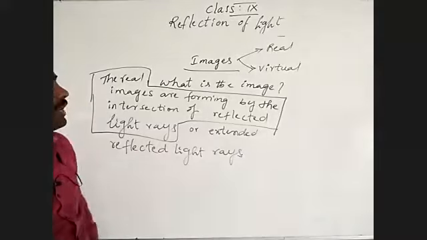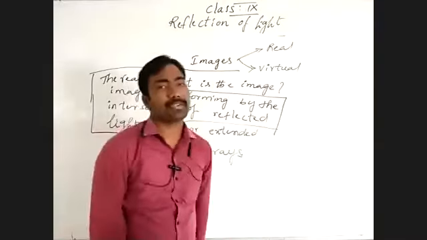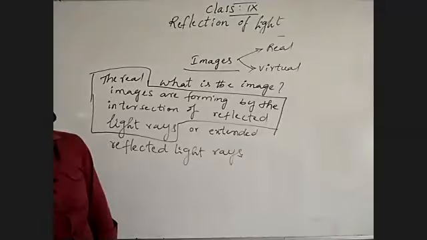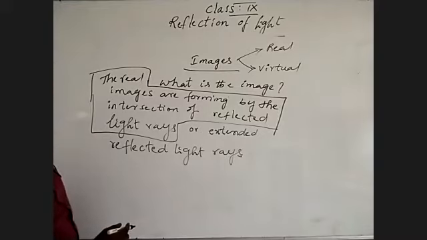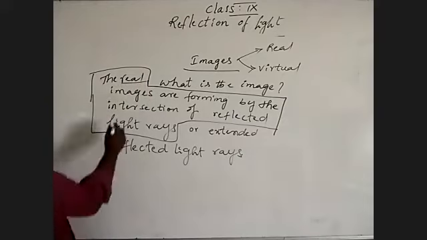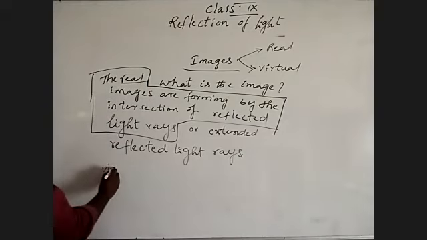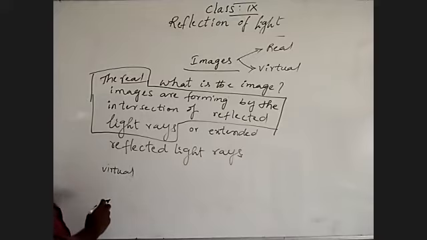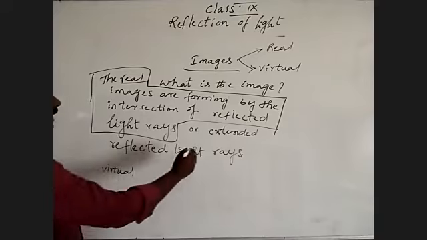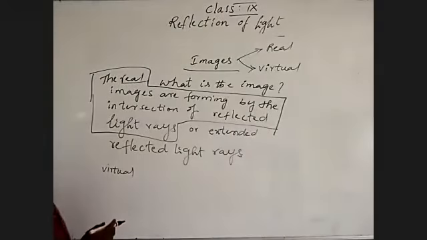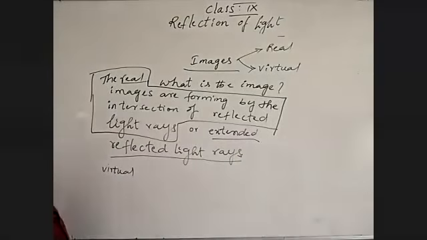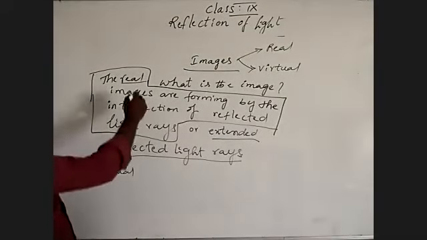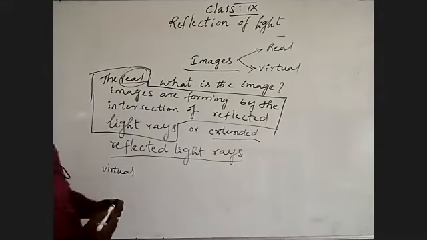Then what is the other type of image? Virtual image. What is a virtual image? The virtual images are forming, same as here we wrote real, now I am going to write virtual. The virtual images are forming by the intersection of extended reflected light rays. In the place of real, what I'm writing to you?